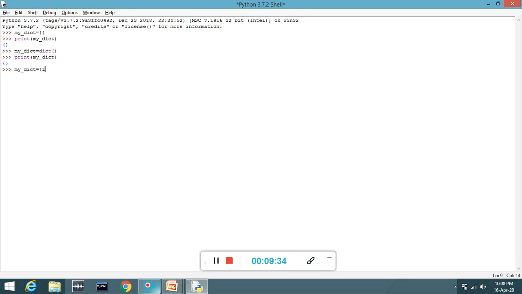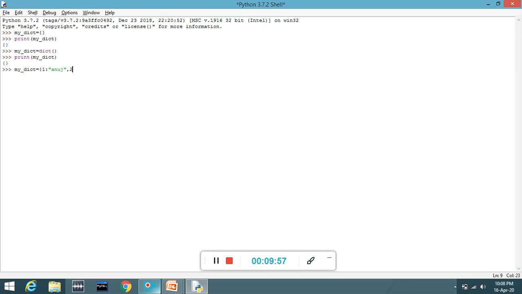Then 1 colon. We separate key and value with a colon. Now for example, for the first student name I'll take Anuj. So I'll write that name and close the double quotation mark. Here one element is ready, key and value. Right? It is done, so put a comma to separate the elements.